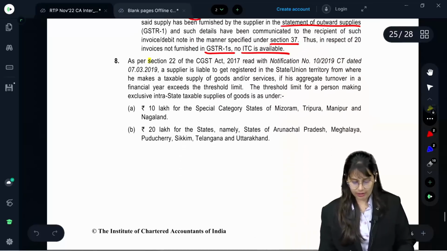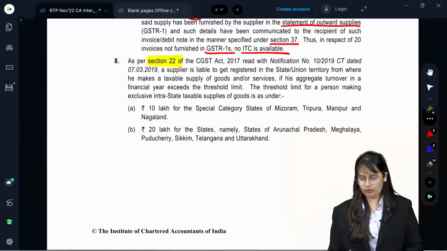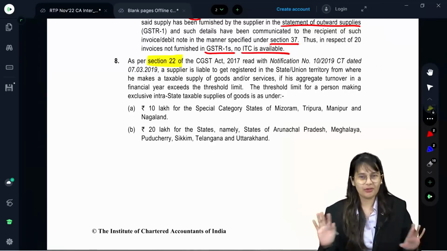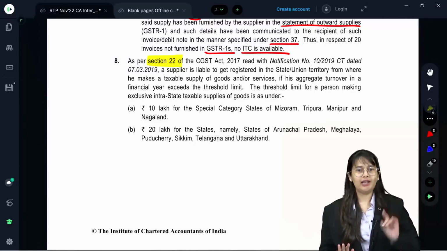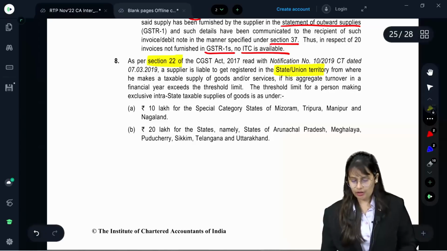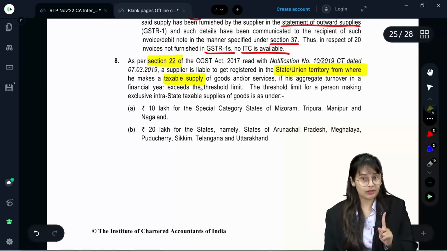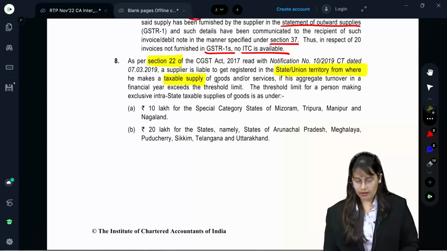As per section 22 of CGST Act, read with notification number 10/2019 CT, all this you don't have to write. Chill. You have to write section 22 of CGST Act. A supplier is liable to get registered in the state or union territory from where he makes taxable supply. Don't forget to write taxable supply of goods and or service if his aggregate turnover in a financial year exceeds